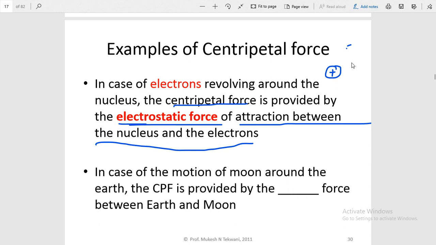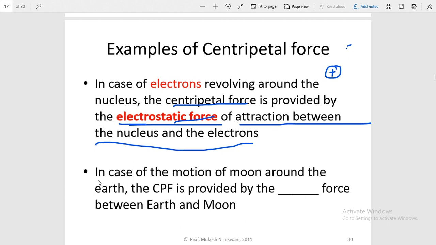So when an electron is revolving around the nucleus, the required centripetal force is provided by the electrostatic force of attraction between the electron and the nucleus, because the electron is negatively charged and the nucleus is positively charged. So we are telling here that this is electrostatic force of attraction, because there is attraction between two opposite charges.